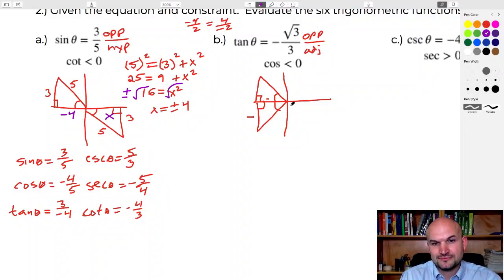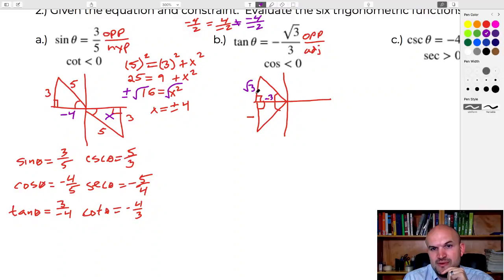We need a triangle where only one term is negative because it is very important for you to understand that this does not equal negative 4/-2. So this negative is only going to go in the numerator or the denominator. Since I'm going to the left, I know that this needs to be a negative 3. Has to be a negative 3 because the next triangle I have to go up is a positive square root of 3, right? So that'd be square root of 3 over negative 3. Because if I did it down here, it'd be a negative over negative, which would make that a positive. So this is going to be my correct triangle.